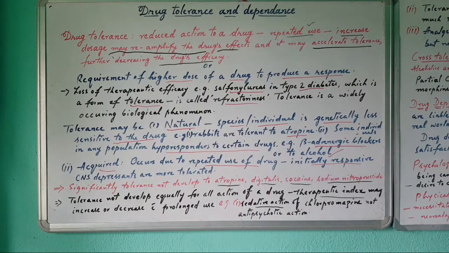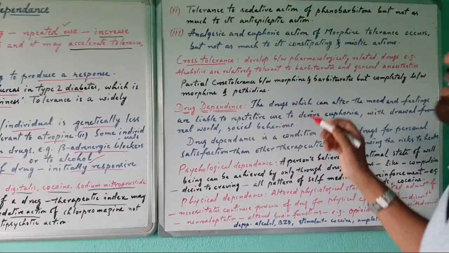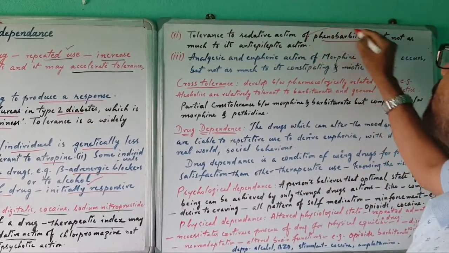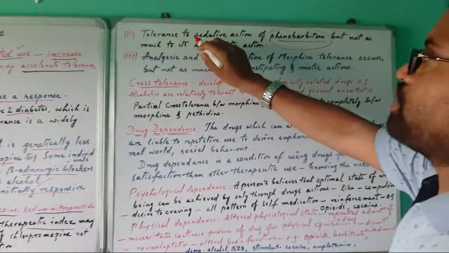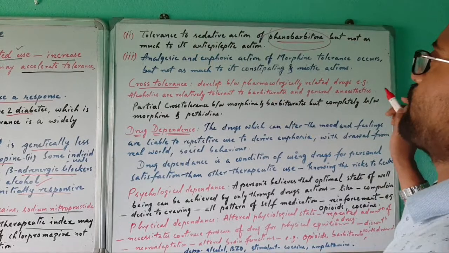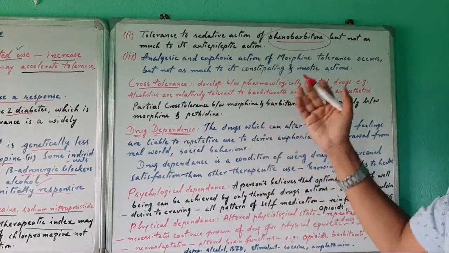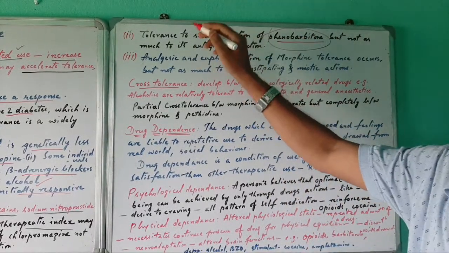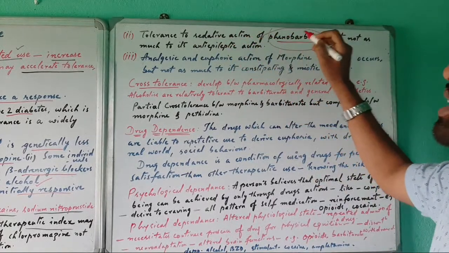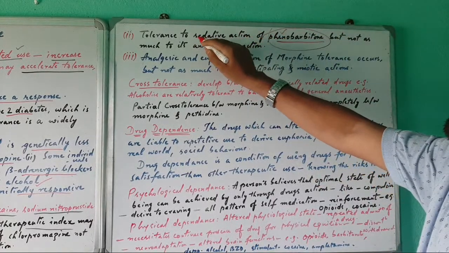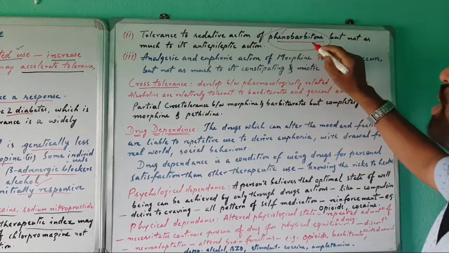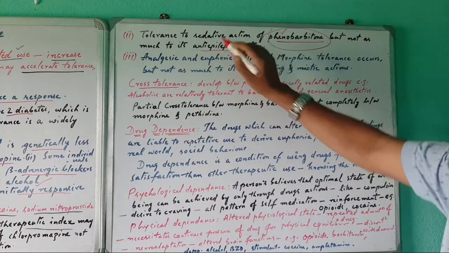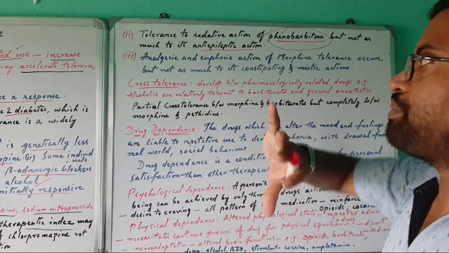Okay, then the second one, tolerance to the sedative action of phenobarbital. This is another drug which shows tolerance towards the sedative action, means calming effect. If someone is having anxiety or lack of sleep, this drug is helpful particularly for sedation. So there is tolerance to the sedative action of phenobarbital, but not as much to its anti-epileptic action.